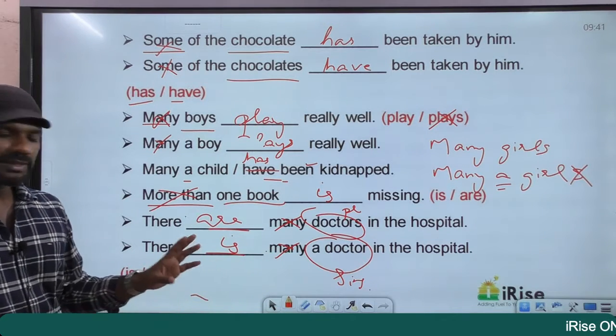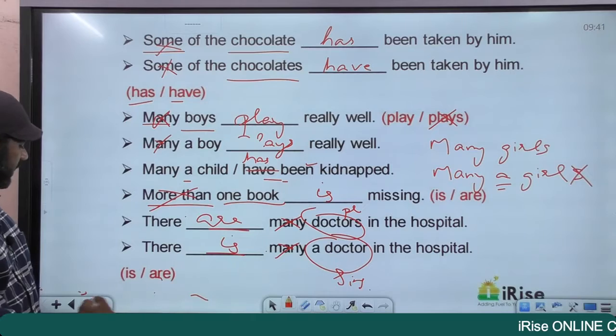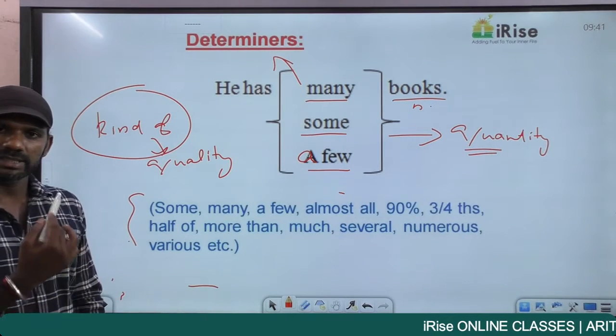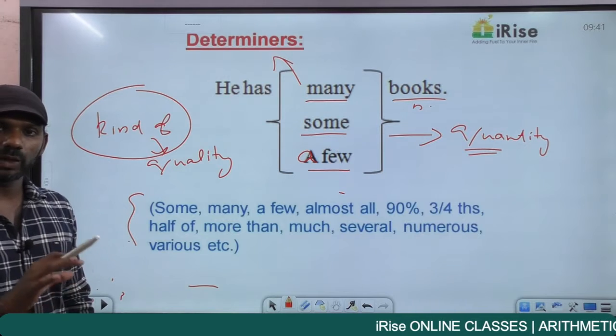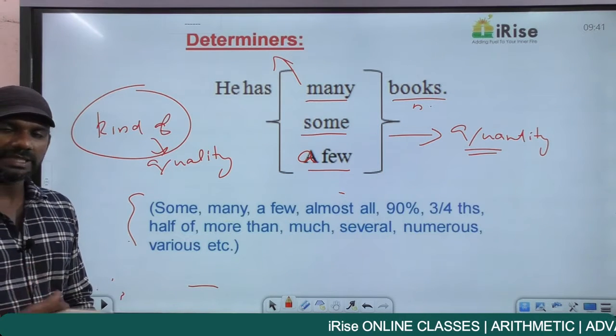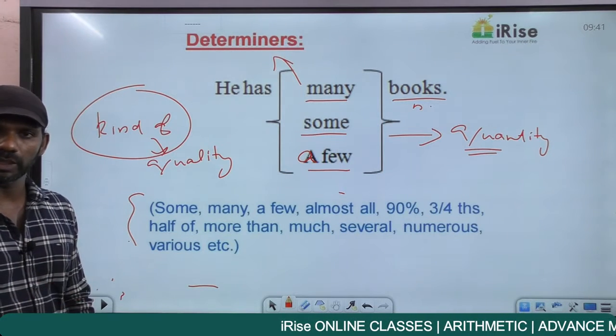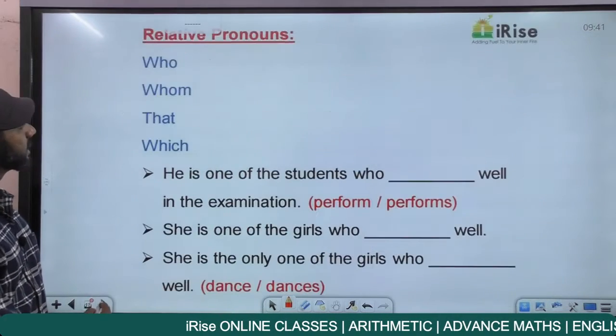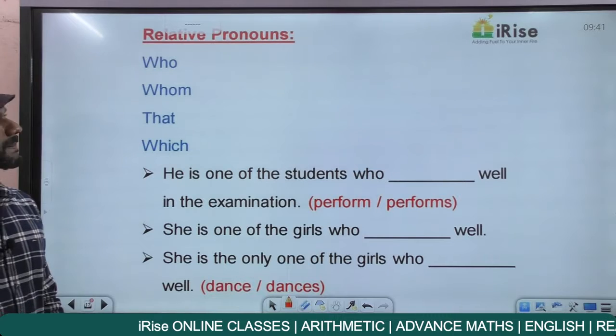Getting it? So this is a rule regarding determiners. If you find any of these words, don't get stuck with them. Just neglect them. Focus only on the noun in the sentence, and repeat and repeat. The verb in the sentence depends on the noun or the subject given in the statement. So this is a rule regarding determiners.